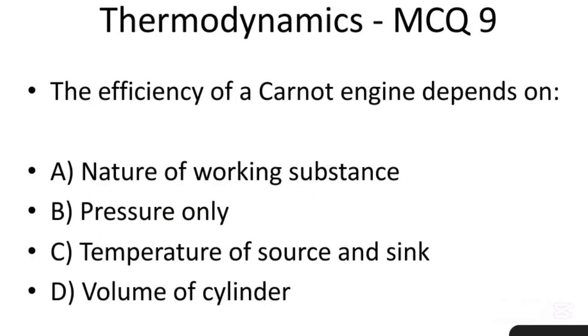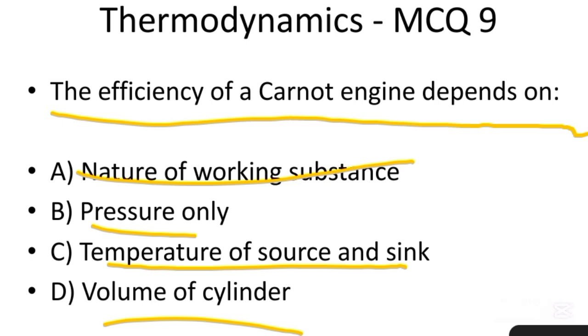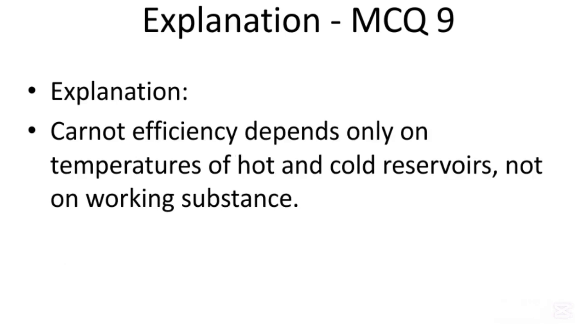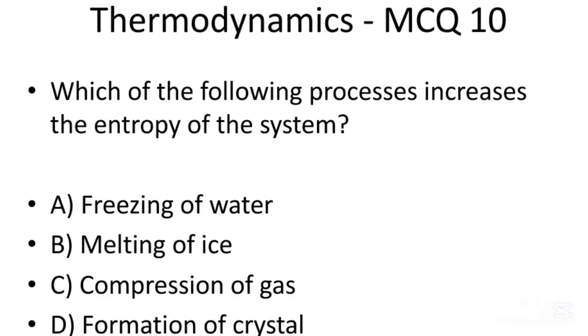Next MCQ. The efficiency of a Carnot engine depends on: nature of working substance, pressure only, temperature of source and sink, or volume of cylinder. So the correct option is C, temperature of source and sink. Carnot efficiency depends only on the temperature of the hot and cold reservoirs, not on the working substance.